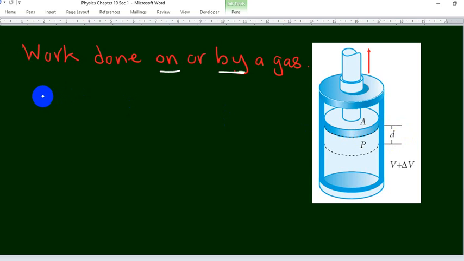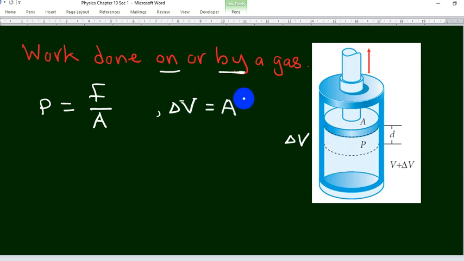We know that the pressure equals force over area, and the increase in volume here, which is delta V, the change in volume from V1 to V2, equals A multiplied by D, the cross-section area multiplied by the height moved, or the distance moved. Now we know that the work is the force multiplied by distance.